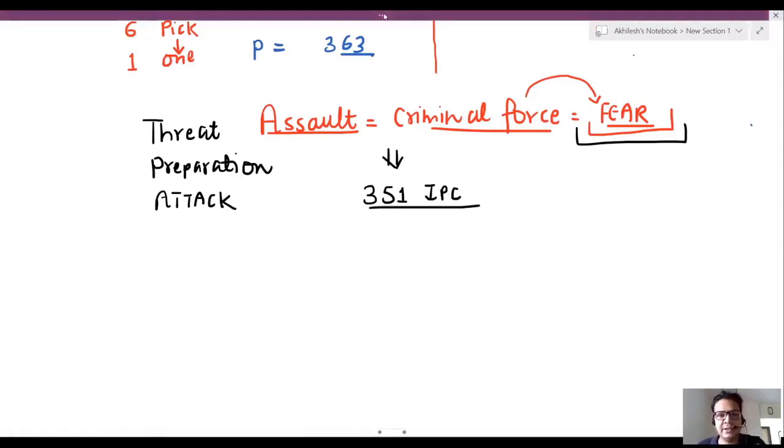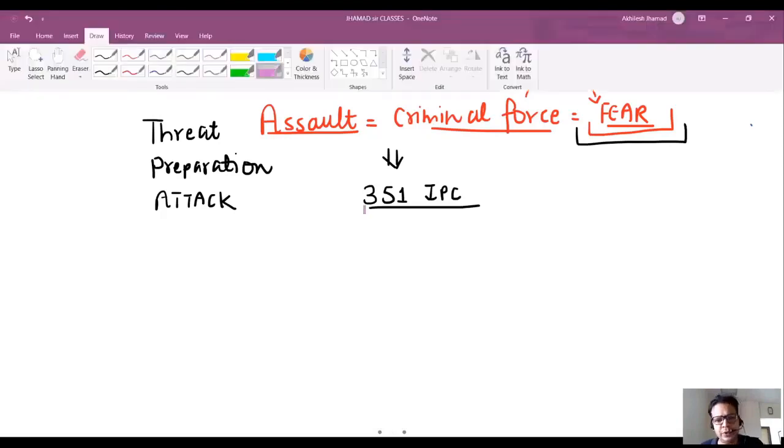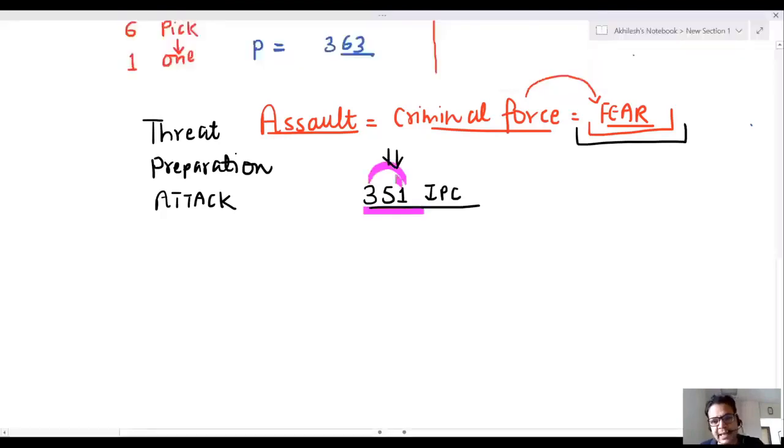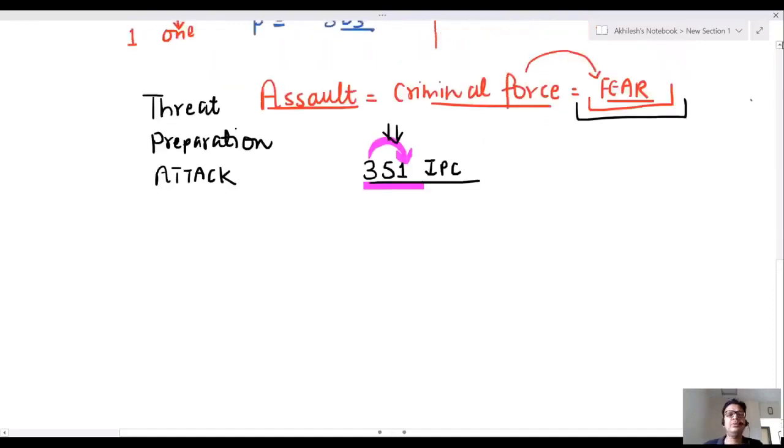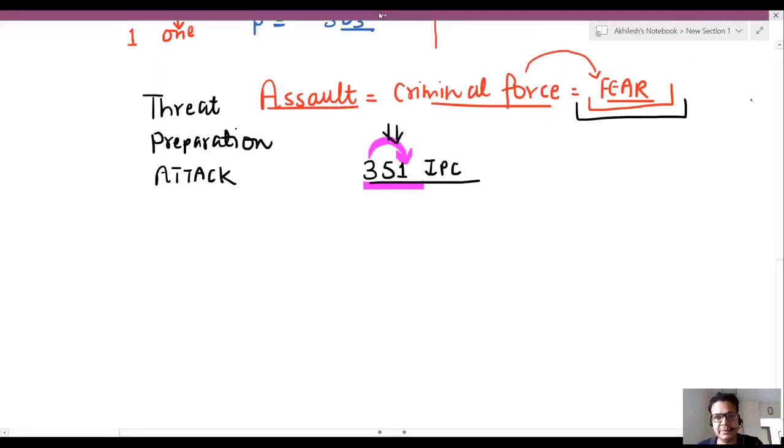Assault IPC is 351. There is a Hindi trick for you: आपने 3-5 करके एक आदमी को डरा दिया. This is a Hindi trick. The person who knows Hindi can easily remember. 351 is an assault. That's a very simple trick.